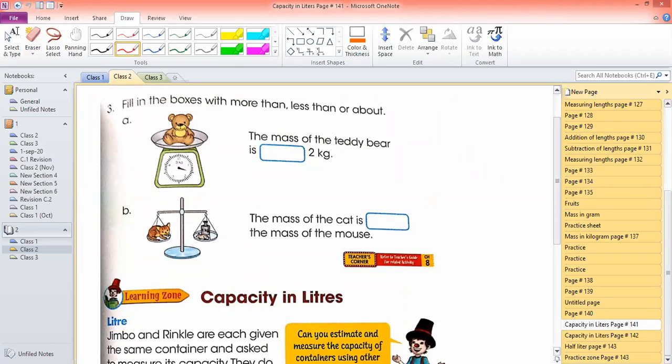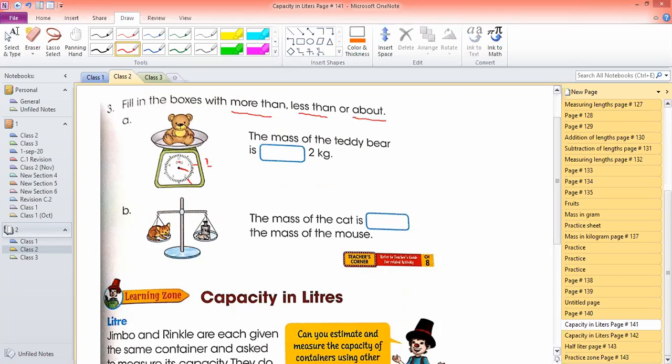You can see guys, this is 0 kilogram, after this is 1 kilogram, and this is 2 kilogram. And the needle is between 1 and 2. So the mass of teddy bear is more than 2 kg, less than 2 kg, or about 2 kg.